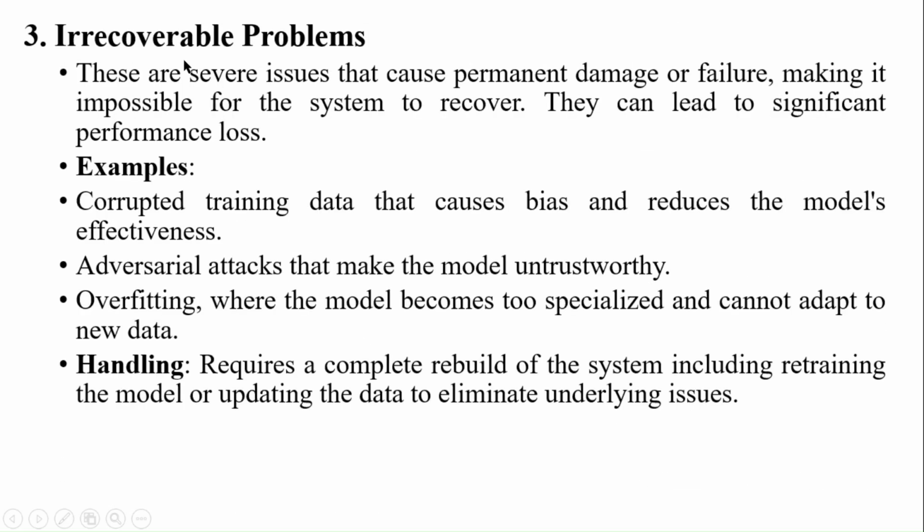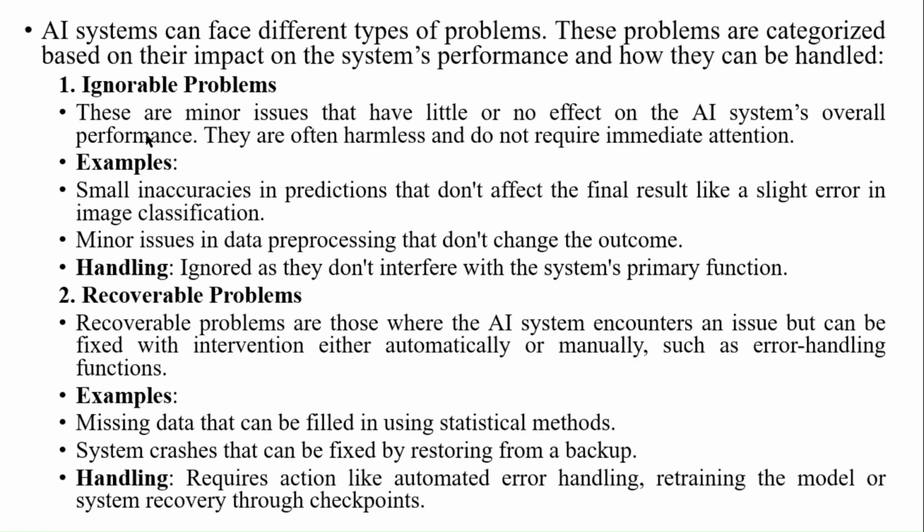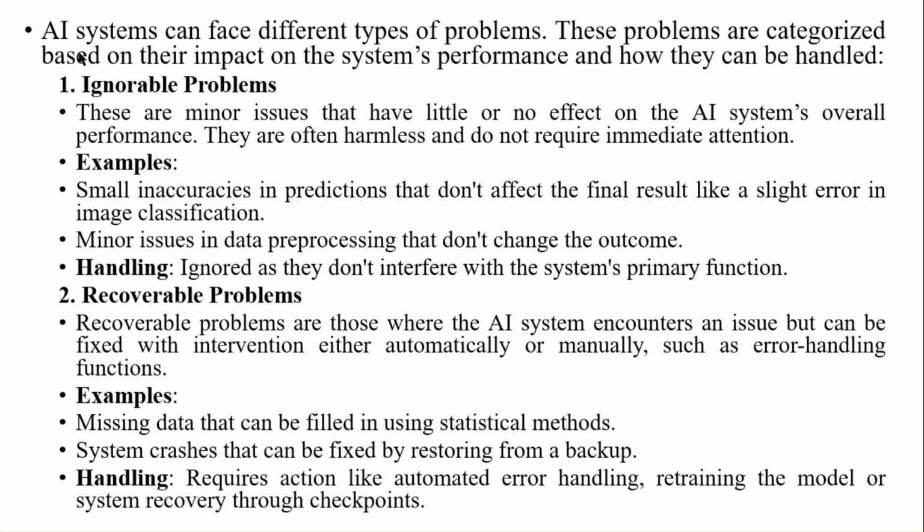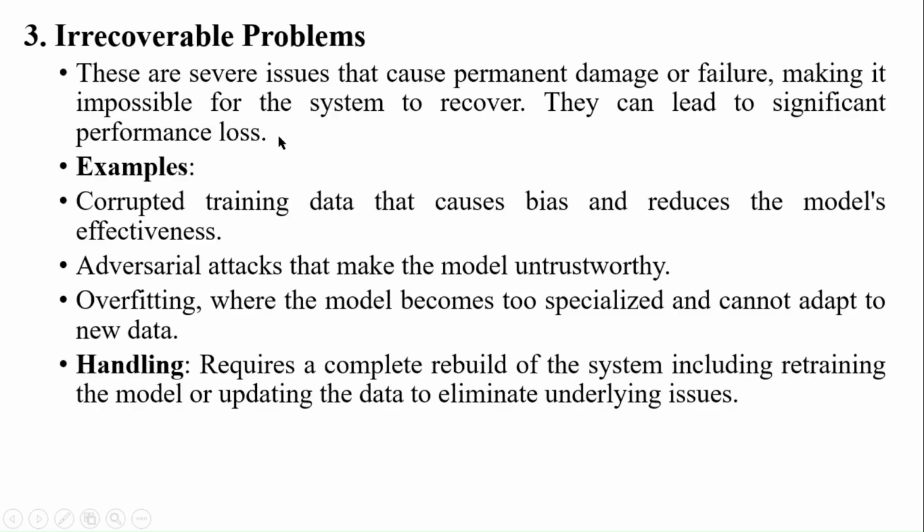What are irrecoverable problems? These are very severe issues that cause permanent damage or failures, making it impossible for the system to recover. Handling them requires a complete rebuild of the system, including retraining the model or updating the data to eliminate the underlying issues. What is an example here? Corrupted training data that causes bias and reduces model efficiency. So these are the three different types of problems in AI: ignorable, recoverable, and irrecoverable problems.